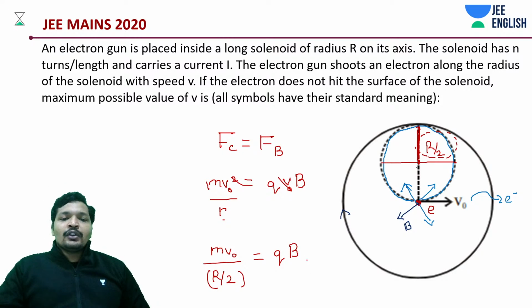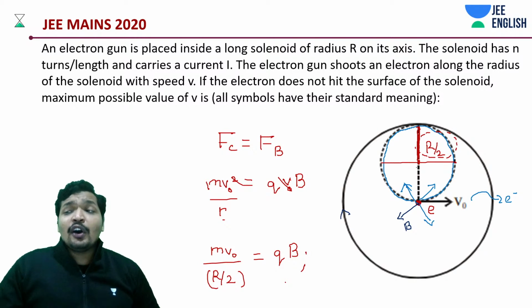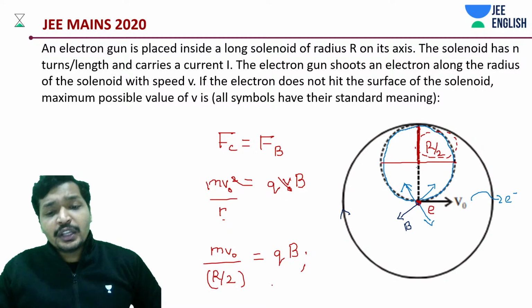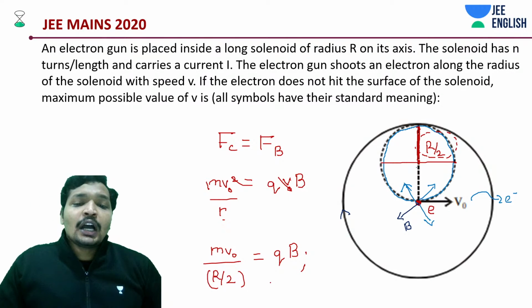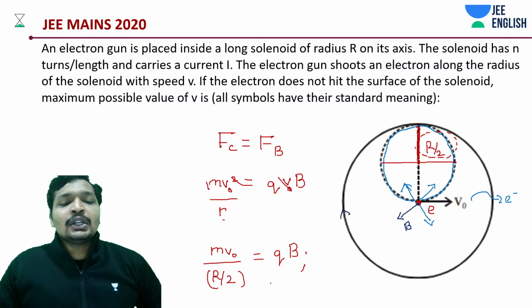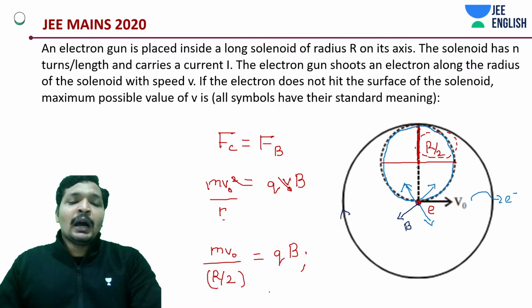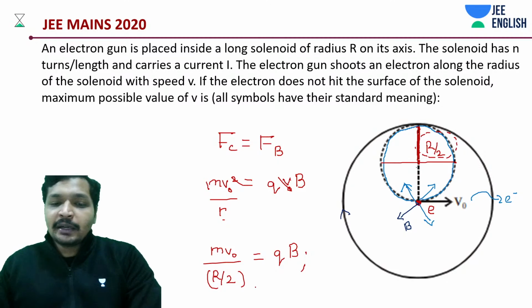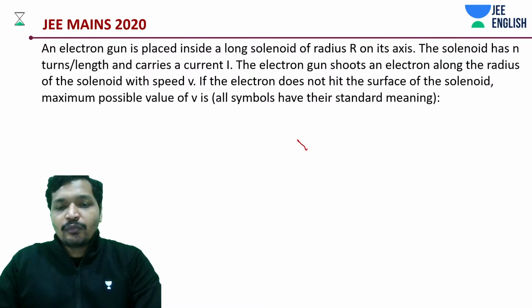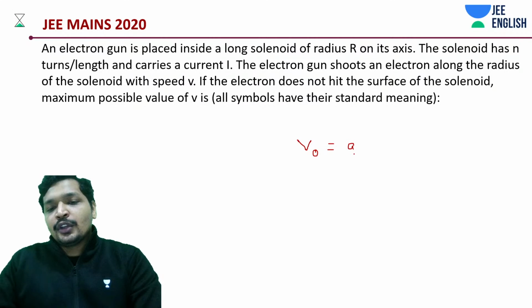We're supposed to find the value of V naught. So V naught is going to be Q into B into R by 2 divided by M, basically Q B R divided by 2M.